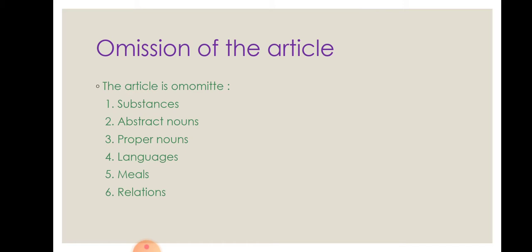Then meals. I told you, before meals: Dinner is ready. At what time do you have your lunch? Then finally, before the names of relations we should omit the article. For example, father has returned and wants you to see her.